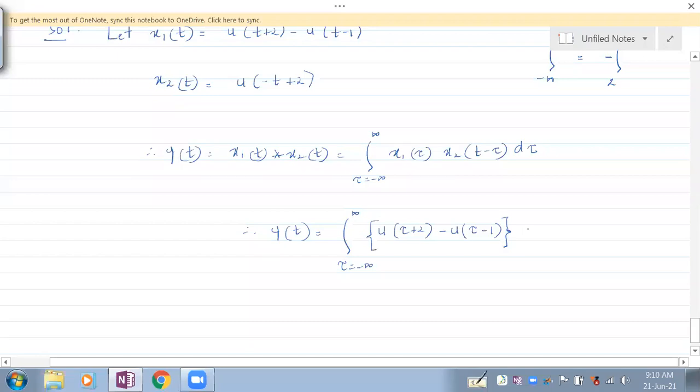And similarly, what would be your second signal? See here, this is your x2 of t. Where t is, this t needs to be replaced by t minus tau, and you need to be really very careful about what we are doing now. So everybody focus, because it's not a straightforward problem as we have been seeing earlier. This needs to be written as u of minus, again we have to open a bracket. If you don't open a bracket, see what happens.